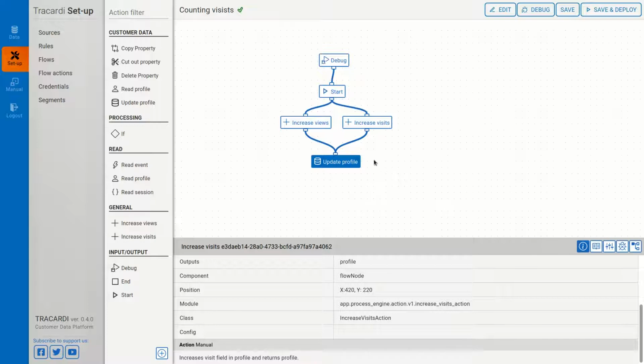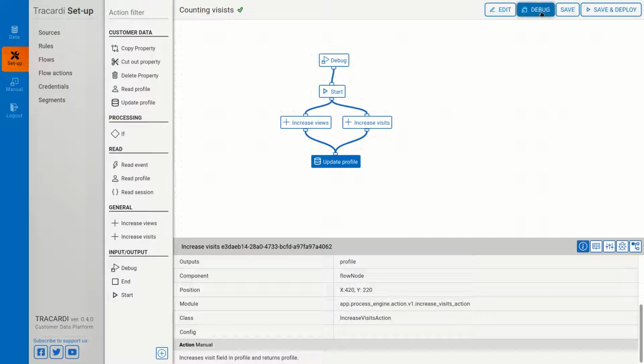That means that this node will run twice, because once it goes here and once it goes here. The update profile actually will not save the data twice. It will just mark that the profile was updated, and when the flow finishes, it will save the profile. It will run twice, but the actual save will run only once.